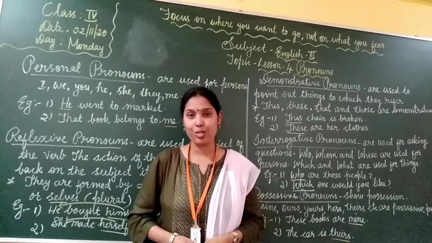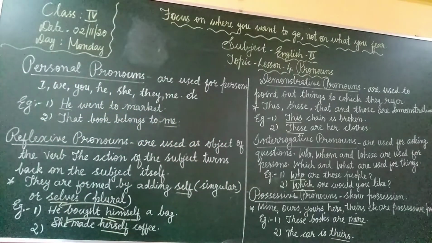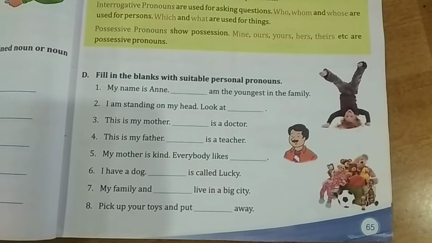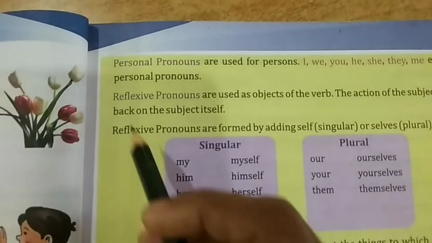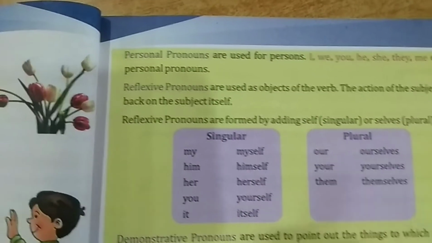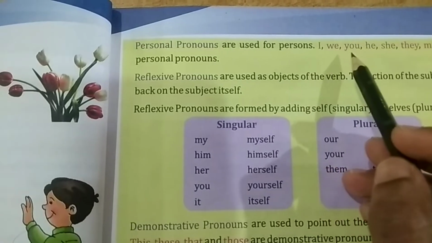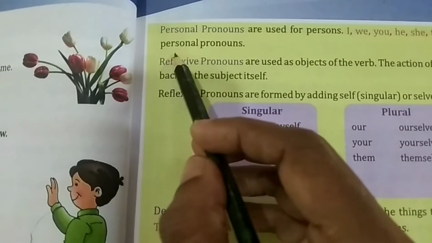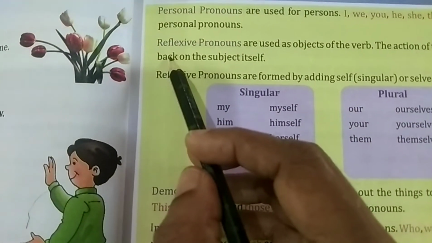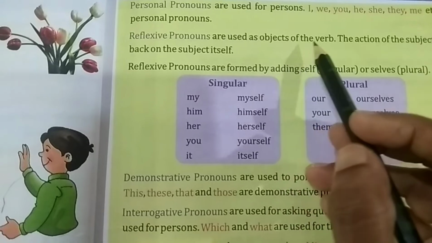Now we will move on to the exercises. So children, all of you take out page number 65. Okay, I'll read. What are personal pronouns? Personal pronouns are used for persons. I, we, you, he, she, they, me, etc. are personal pronouns. Next, reflexive pronouns. Reflexive pronouns are used as objects of the verb.